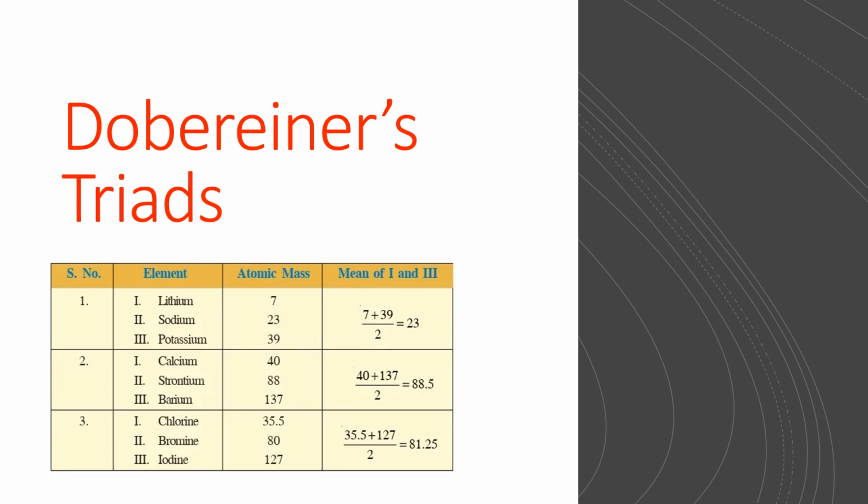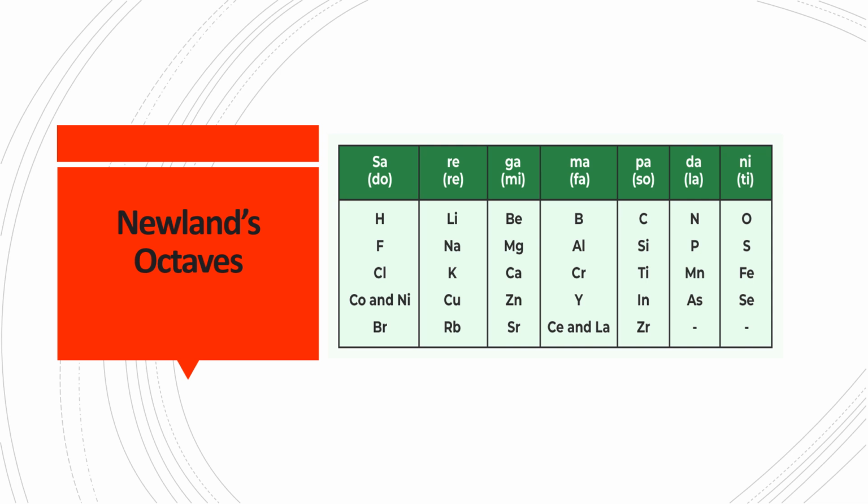John Newlands, an English scientist, made significant contributions to the early development of the periodic table in 1866. He arranged the 56 known elements in increasing order of atomic masses. Newlands observed a pattern where every 8th element exhibited properties similar to the first. This observation led to the formulation of Newlands' law of octaves. The classification of elements based on octaves was only successful up to calcium.